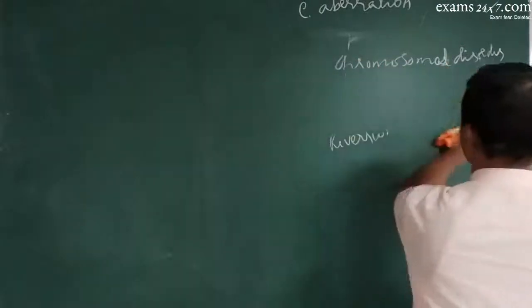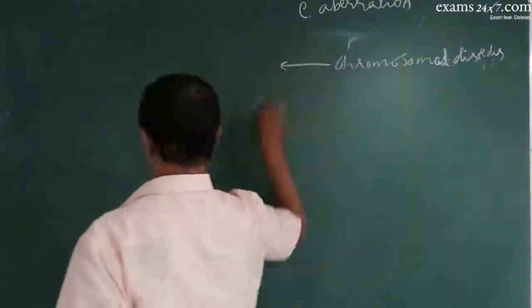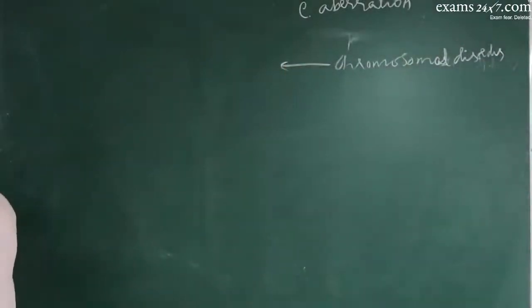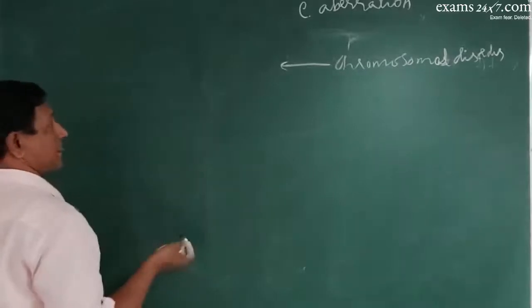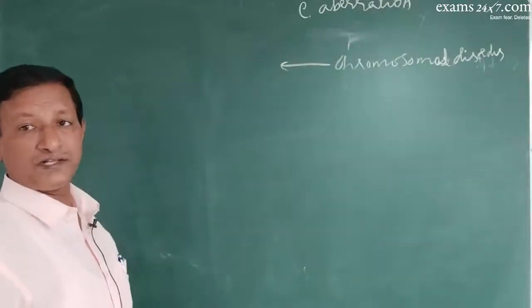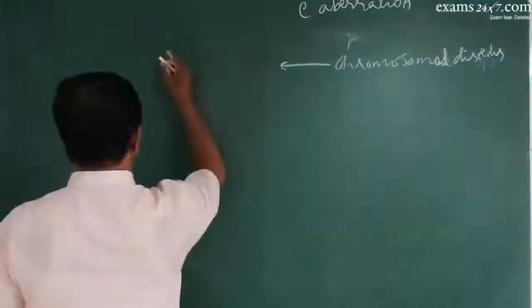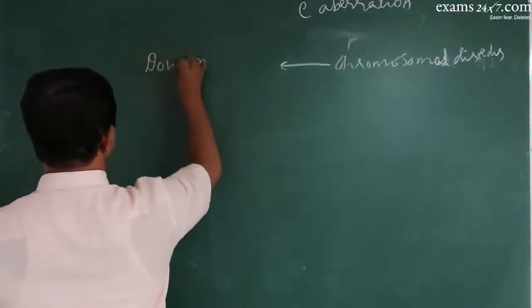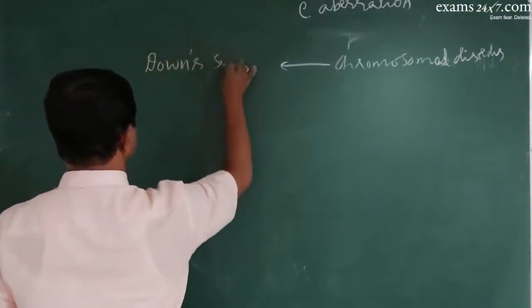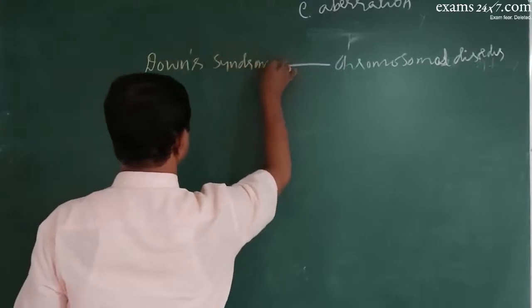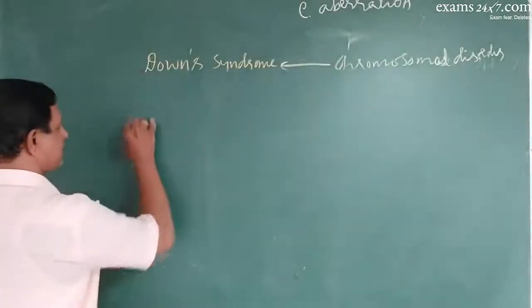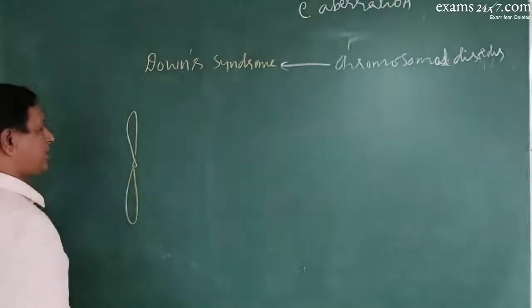So these chromosomal disorders are of many types, like the autosomal disorders such as Down syndrome, where at the 21st position there is a pair of chromosomes.